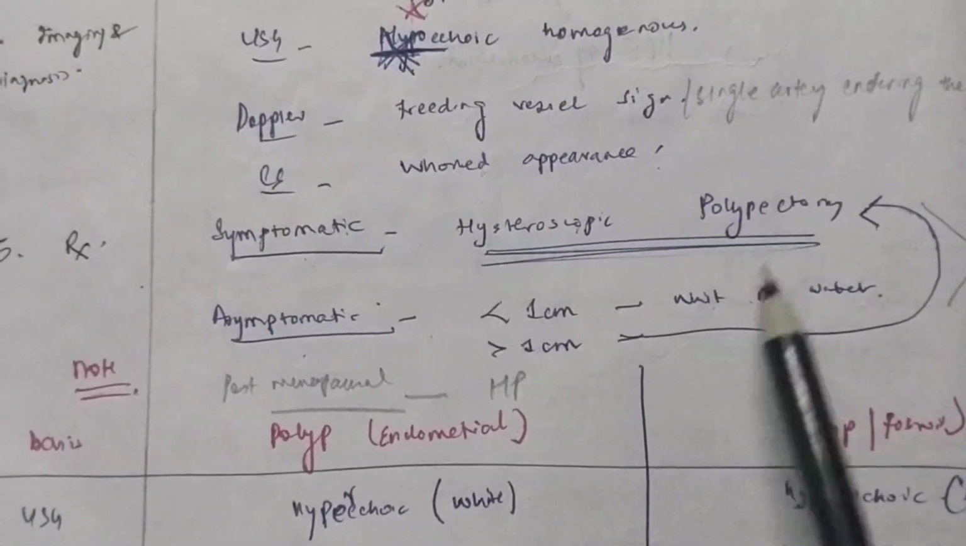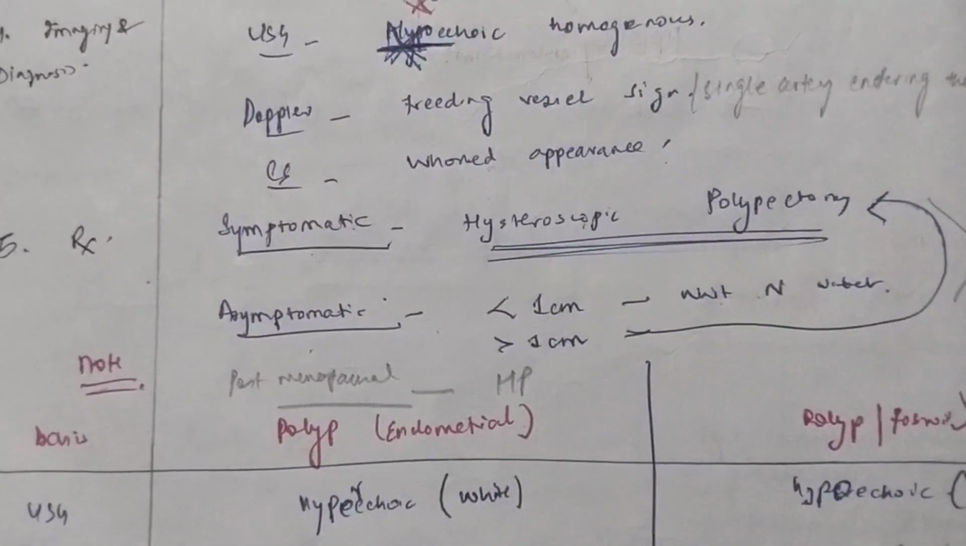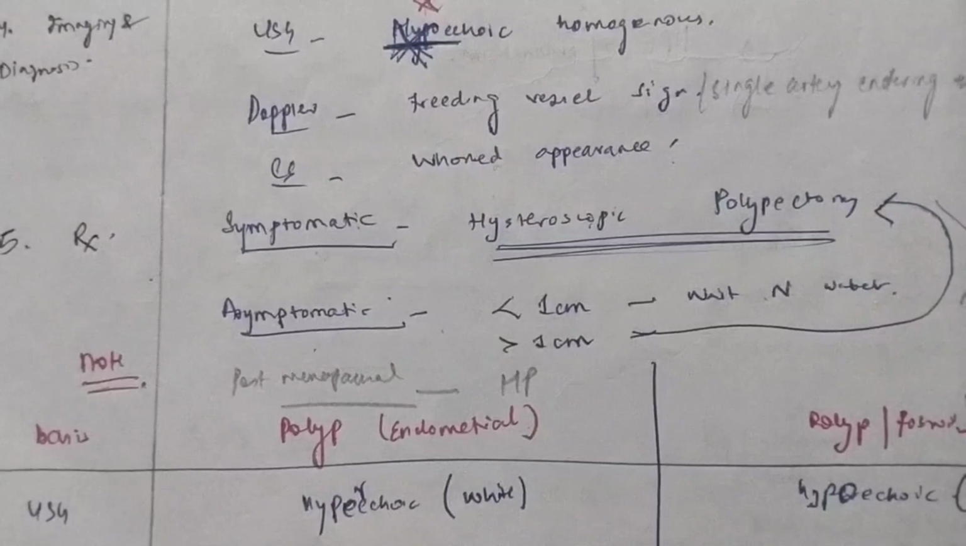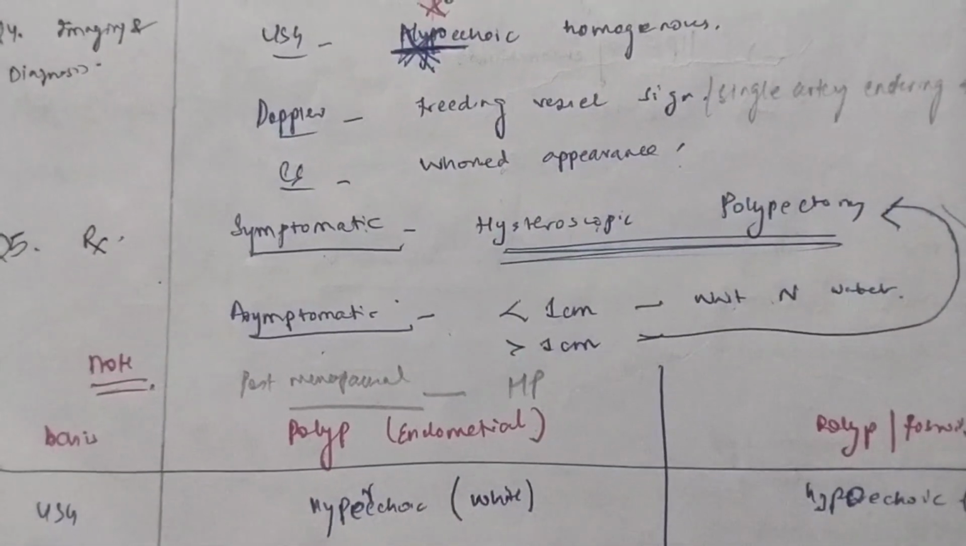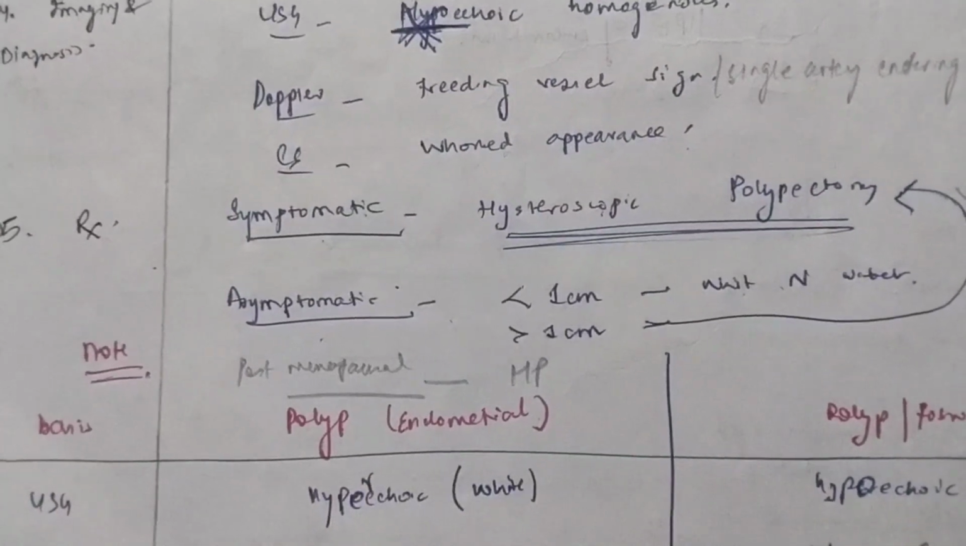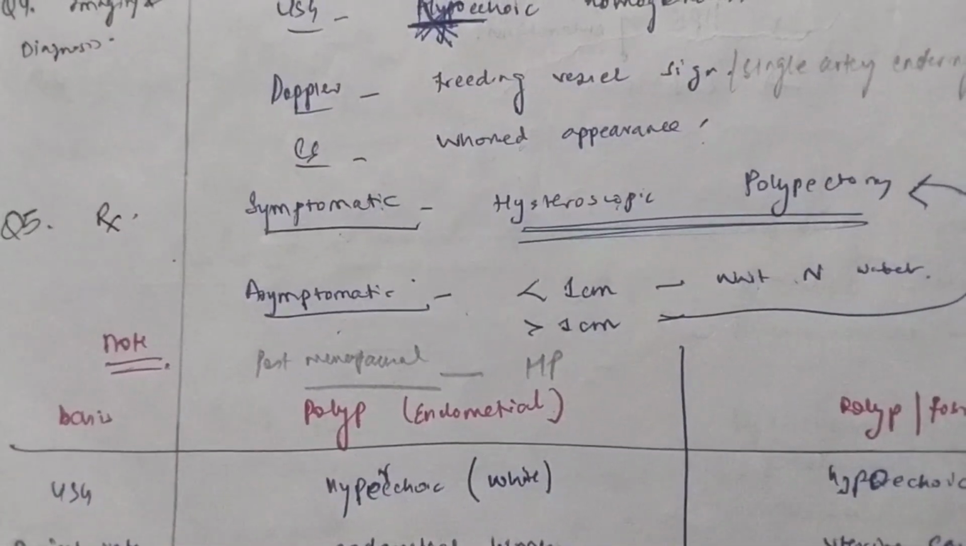Now, after the polyp has been removed, you send the polyp for biopsy. And if you find that this polyp is benign, then you have to give LNG-IUS, that is levonorgestrel intrauterine system. And if the polyp is malignant, then you have to treat it as a malignant case. So this is the management of polyp.